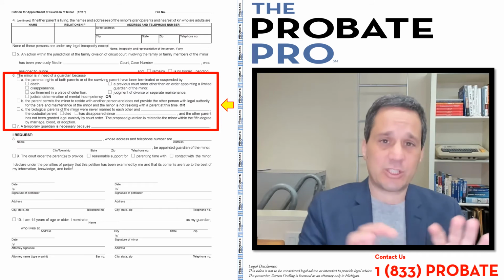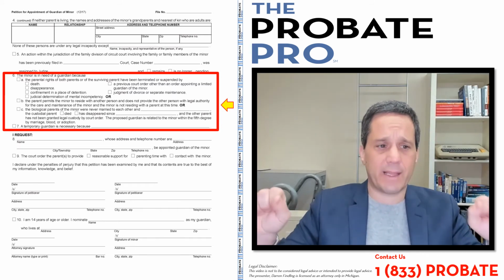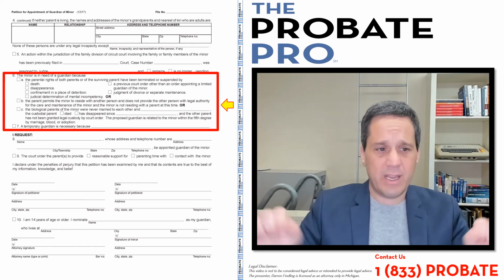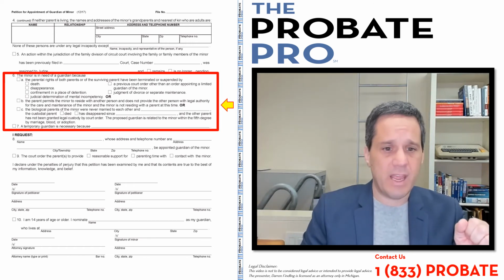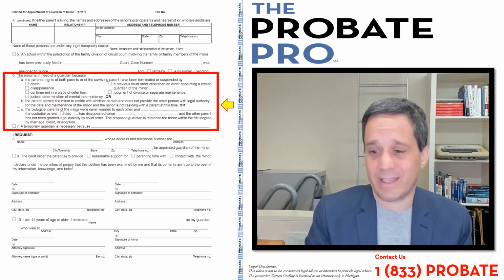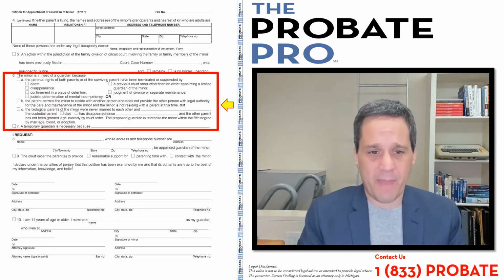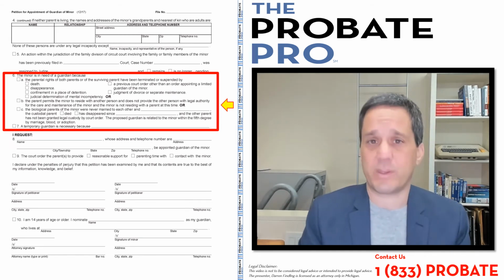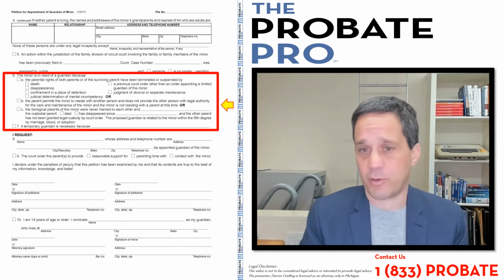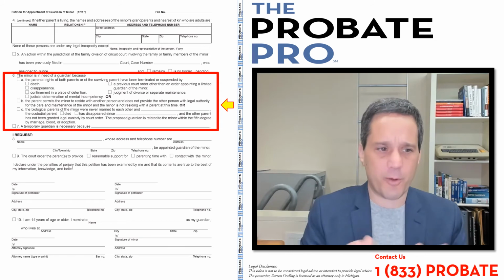So that's section B. Section C is when two biological parents were never married and the custodial parent died or has disappeared, and the other parent has not been granted legal court order through a custodial order. And then it provides that the proposed guardian is related to the minor within the 5th degree by marriage, blood, or adoption. Again, a little bit technical here that we're not going to cover, but another basis.